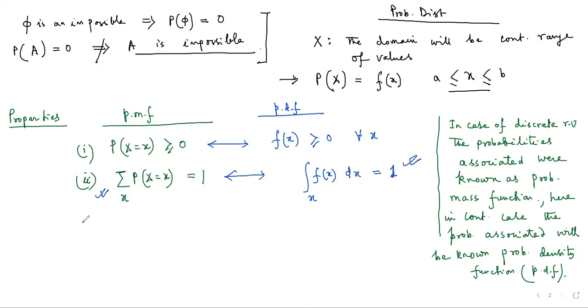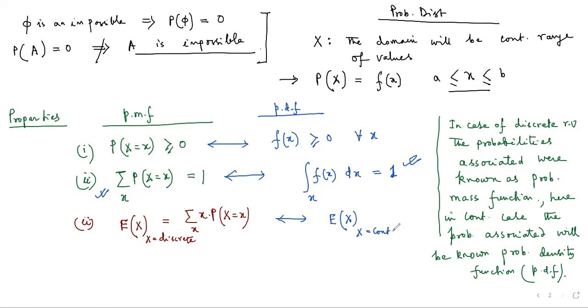Also in the discrete case, we found the average of the random variable. If capital X is the random variable where x is discrete, the formula was given by the summation over x of x times P(X = x). In the continuous case, we calculate the expectation where x is continuous.